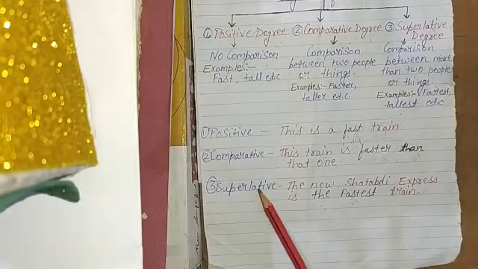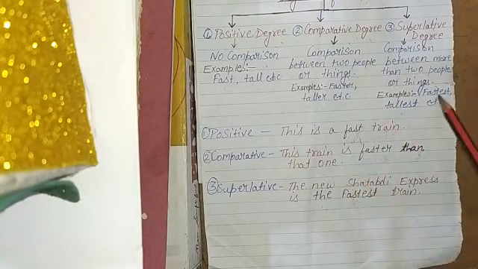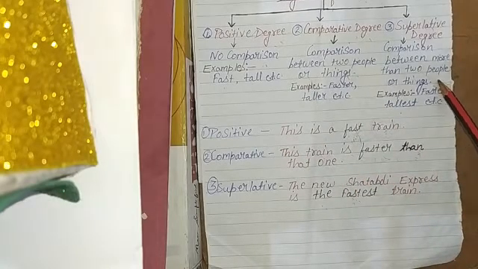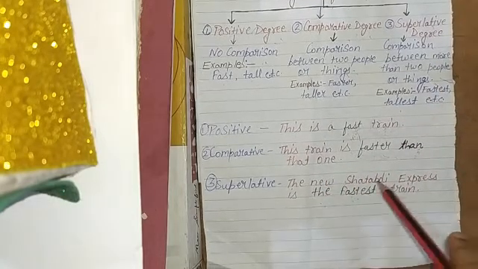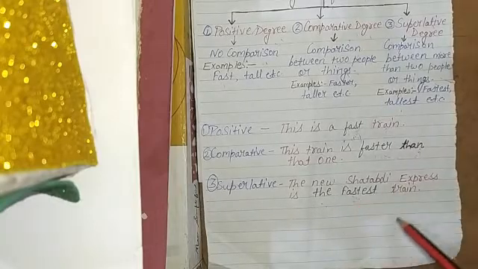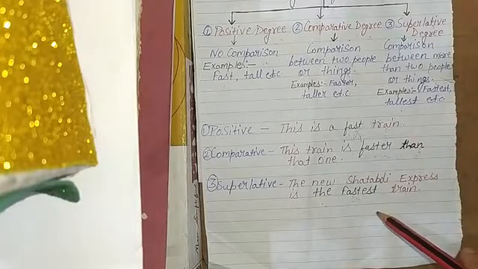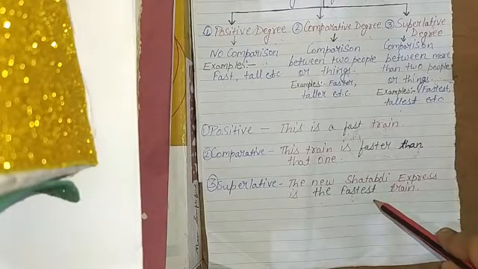Then comes superlative degree. In superlative degree, there is comparison between more than two things or two people. So let's see. The new Shatabdi Express is the fastest train. This means that there is no other train as fast as New Shatabdi Express.